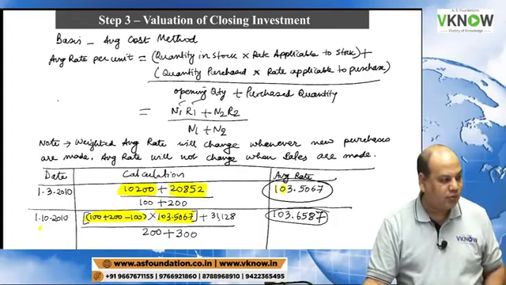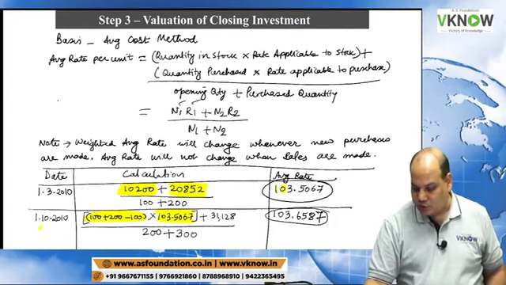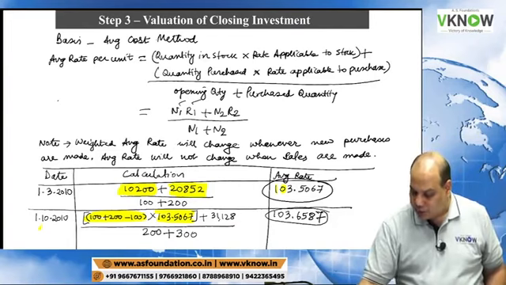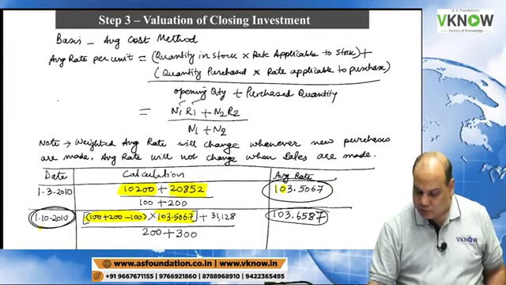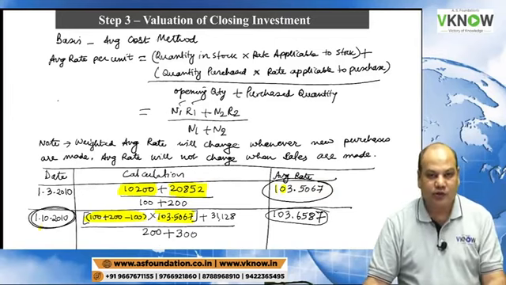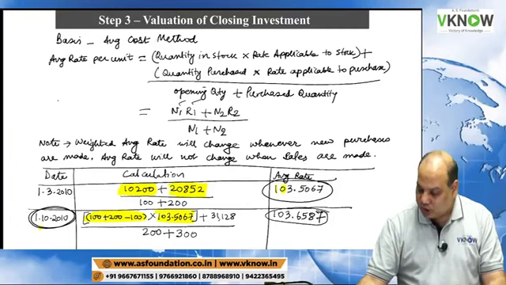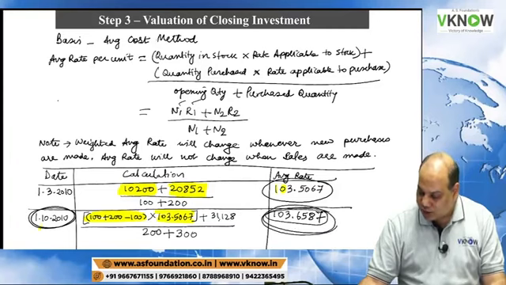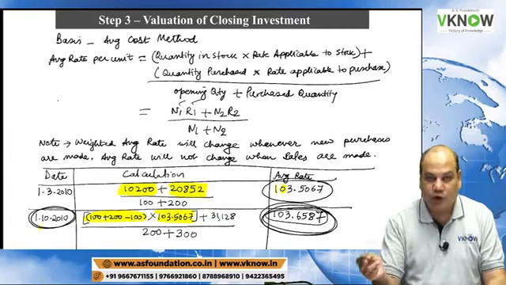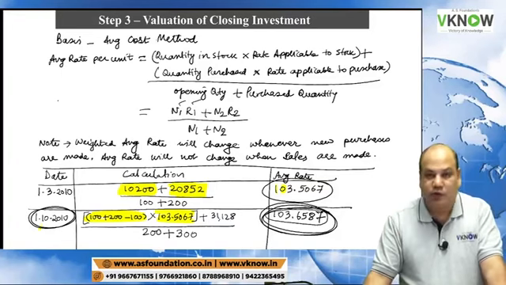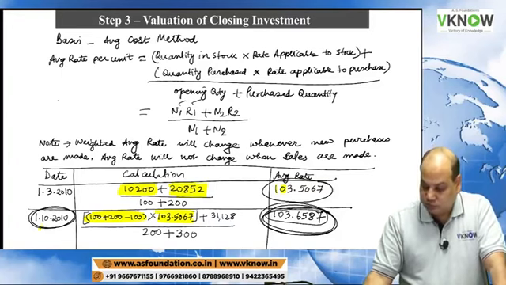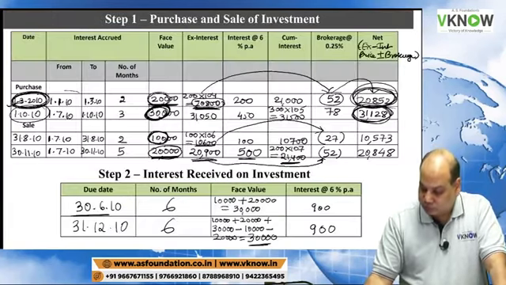You can try as homework. So what we have calculated is only the rate. After 1st October, there were no fresh purchases, so your average cost till the end of the year will remain 103.6587. Is it right now?